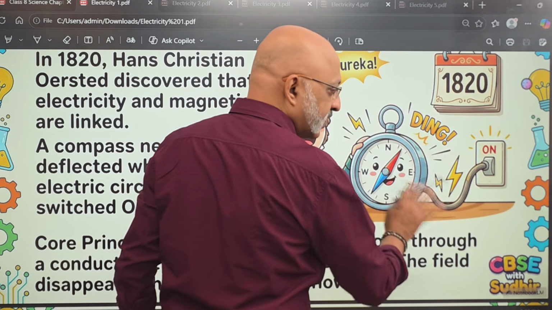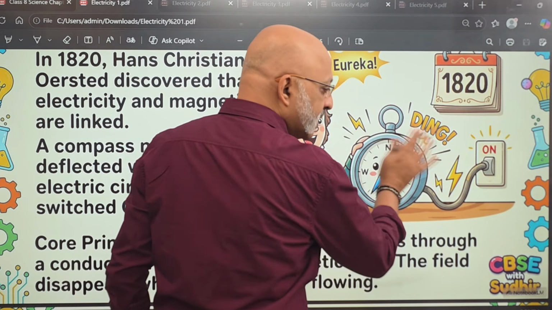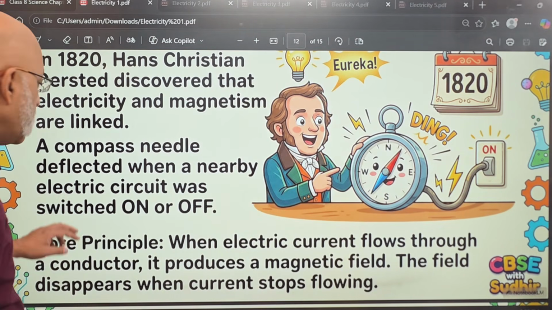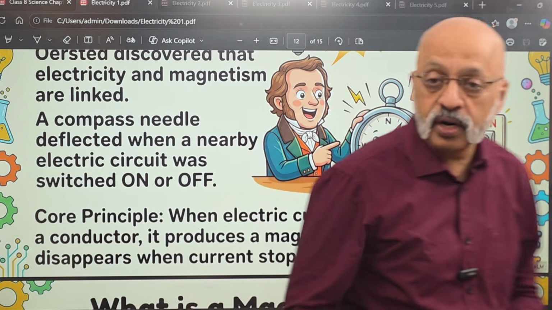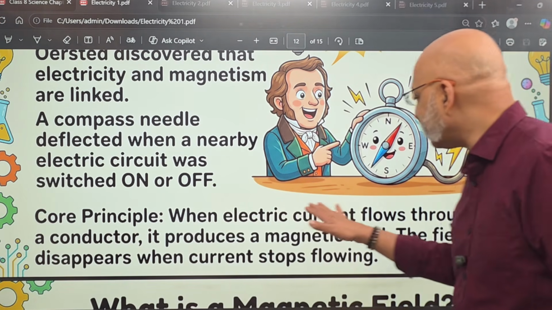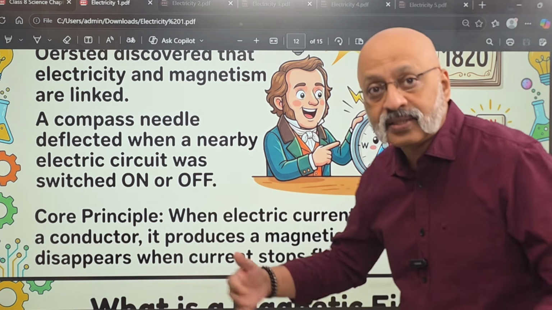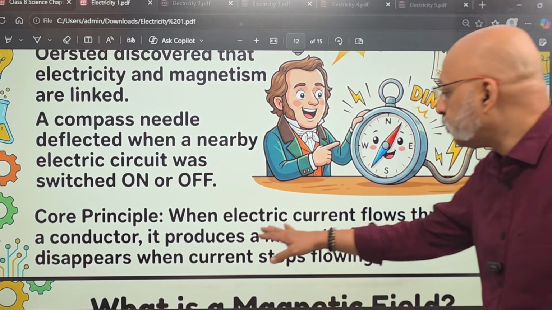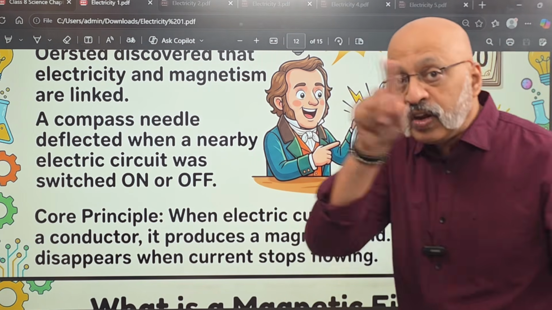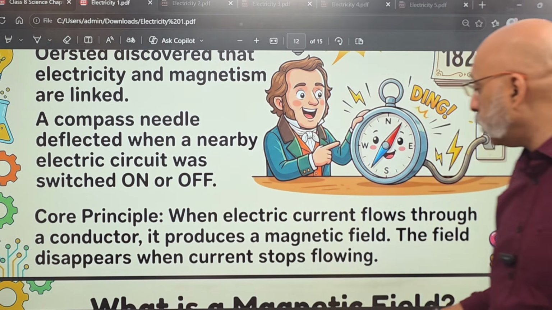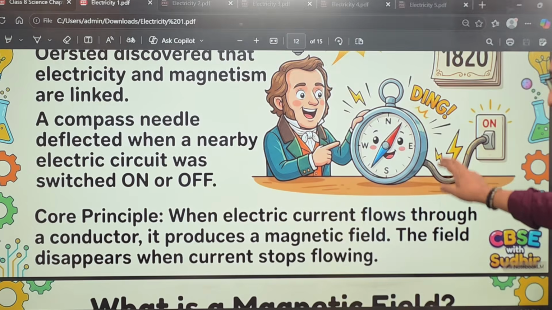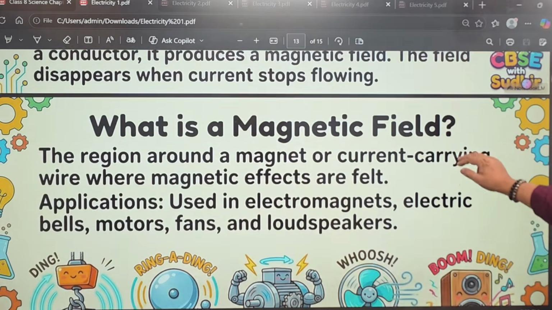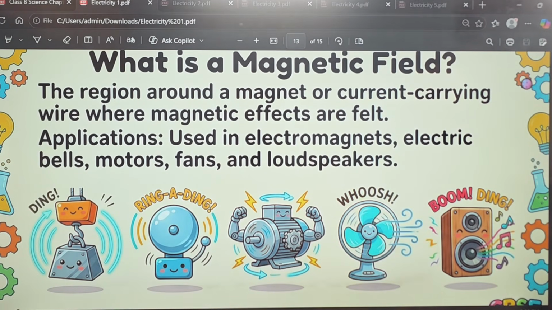This is a very simplistic diagram. It will not be like that, but basically for you to get the idea. The core principle of what Ørsted discovered was that when electric current flows through a conductor like a wire, it produces a magnetic field around it. The field disappears when current stops flowing. So let's understand the definition of a magnetic field.